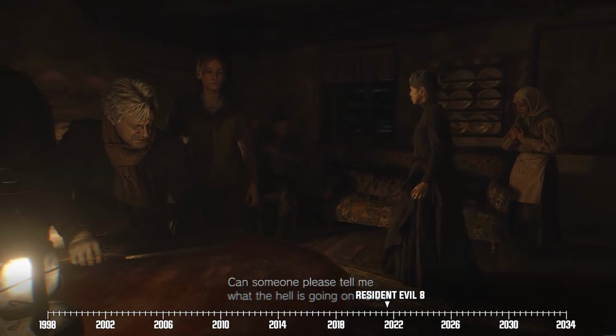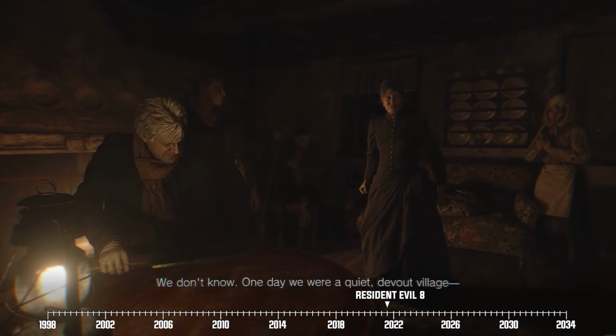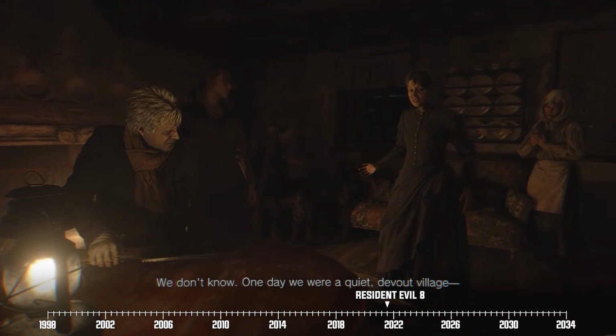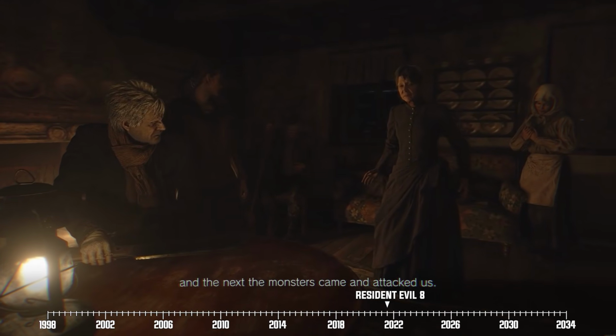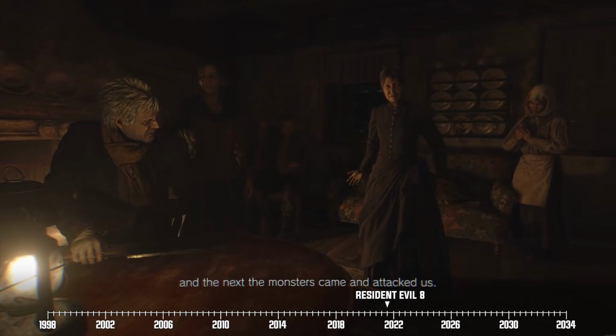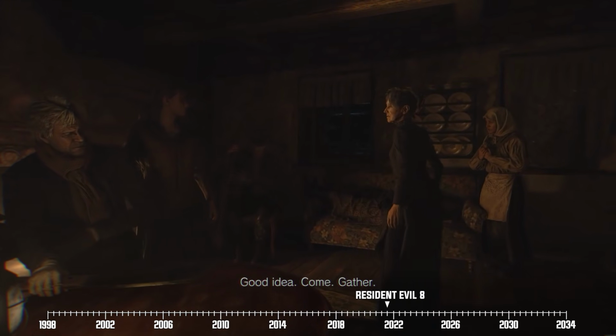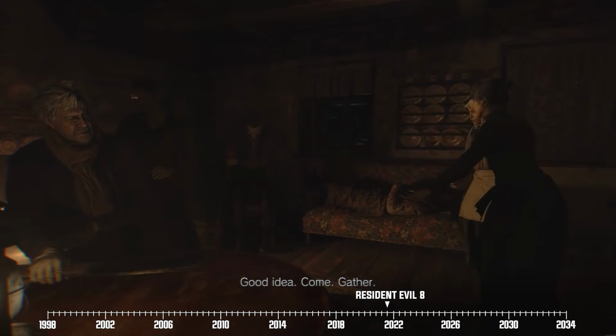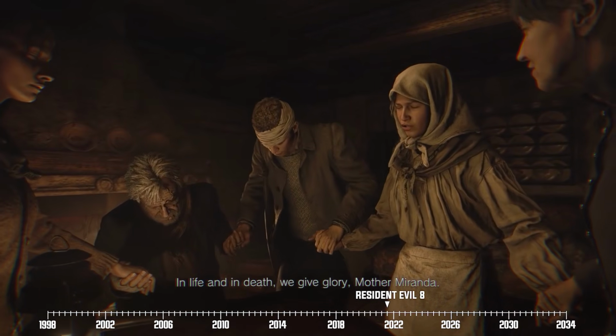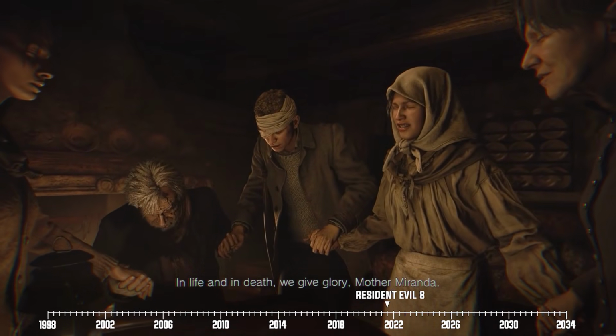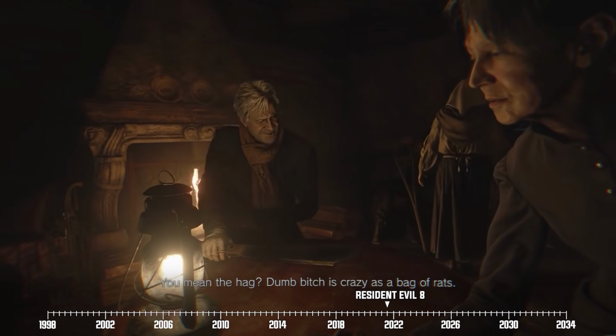Ethan asks her what's up with this murderous village, and Louisa tells him that this community used to be a peaceful one, until these wolfmen showed up one day all of a sudden. The villagers inside the house each have their own concerns, and in the end, all they can do is pray to their god, Mother Miranda. Ethan gets weirded out and recalls the old crone from earlier, someone who Leonardo says is just a crazy old lady, nothing more.